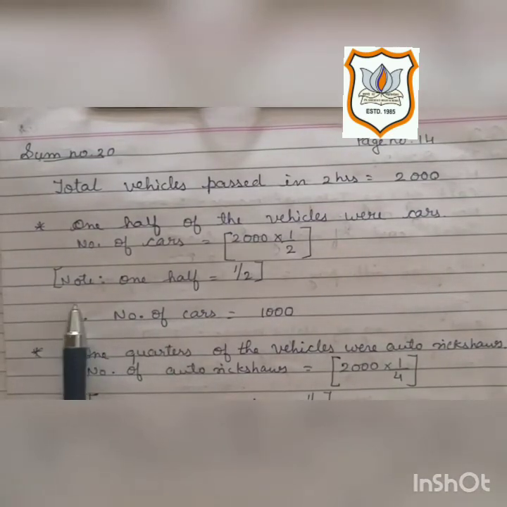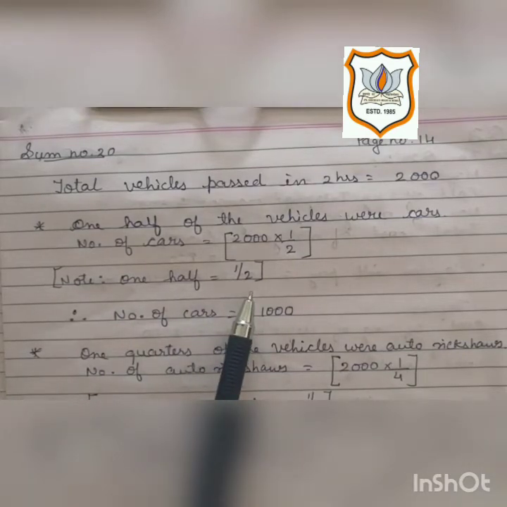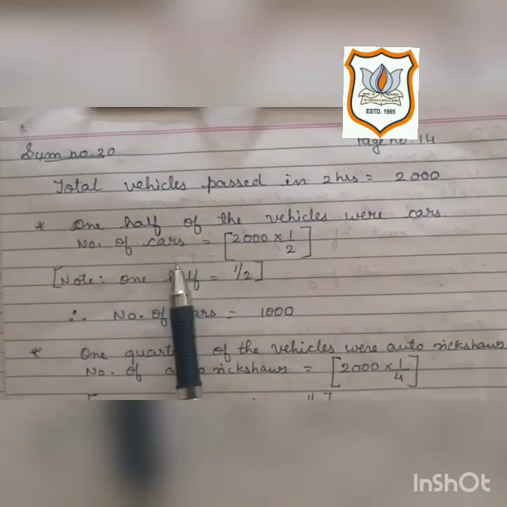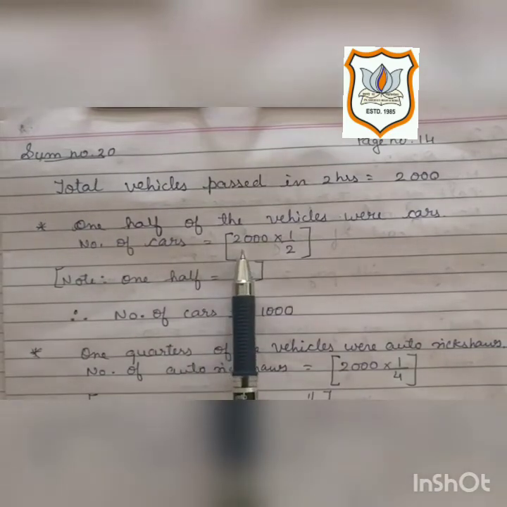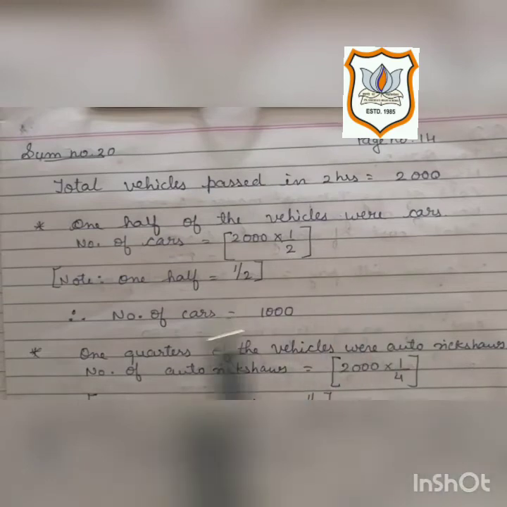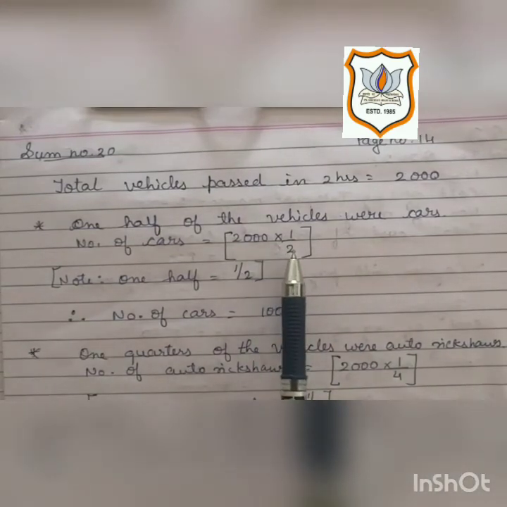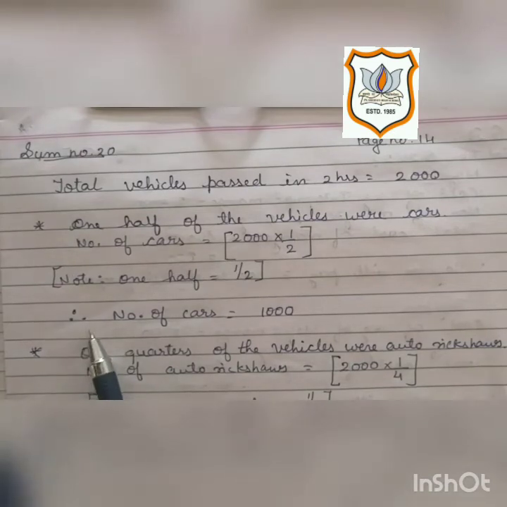Students, as you all know, one half means 1/2. So the number of cars is equal to 2000 multiplied by half. By multiplying half and 2000, we will get 1000.